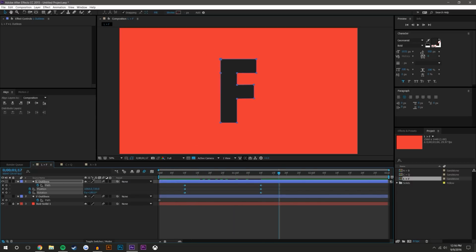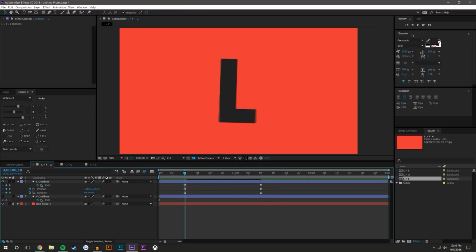And I might select all these and add some motion to it. This is a tool from Mount MoGraph. You can get it at mountmograph.com/motion, I believe, or you can just search it in Google. And basically what this does is helps smooth out keyframes without going into the graph editor, which I cannot stand. So you see there that we just got some nice motion, and it's not perfect.